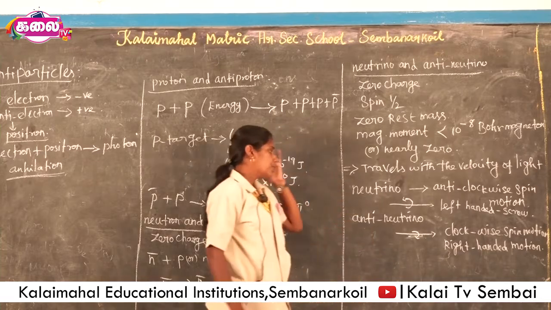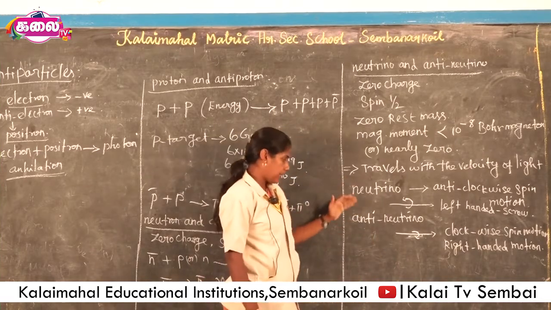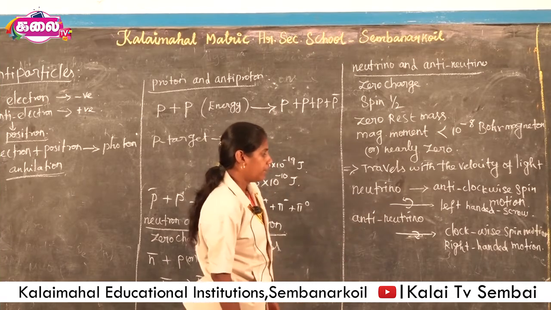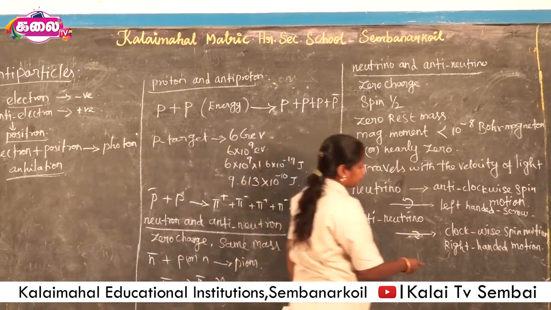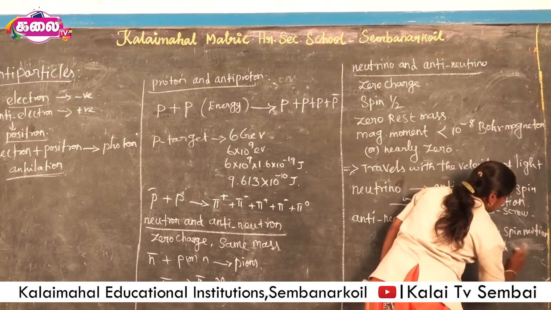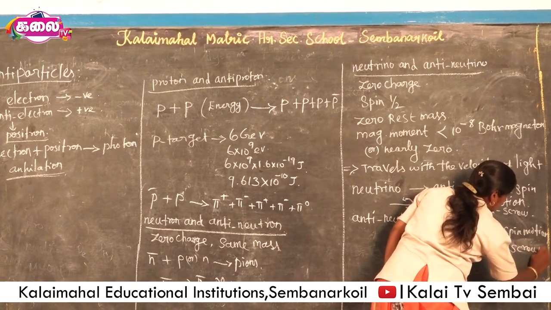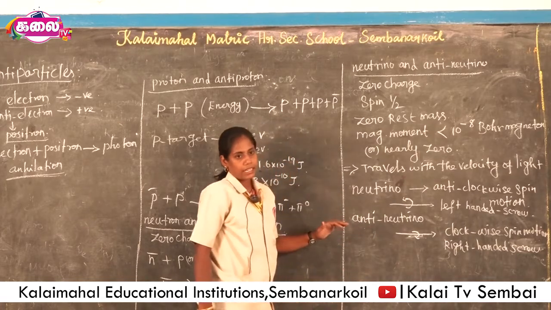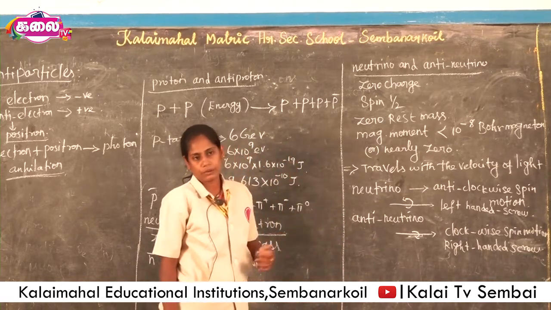So the spins of neutrino and antineutrino are given as anticlockwise, that is left-handed screw, and right-handed screw motion. And also these particles are classified with their helicity values.